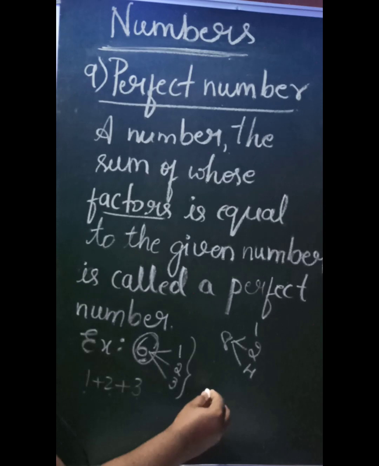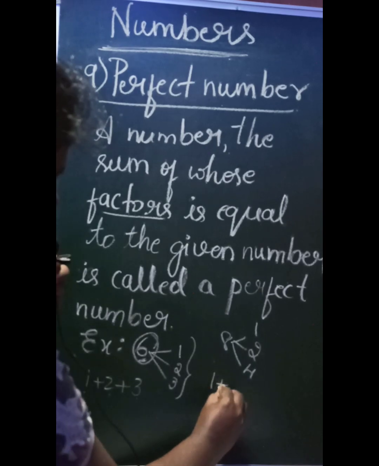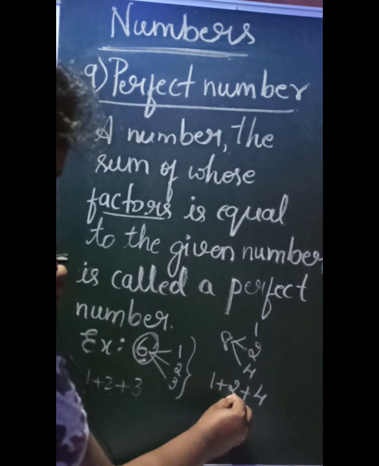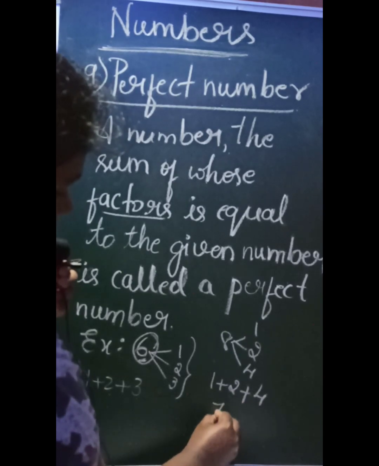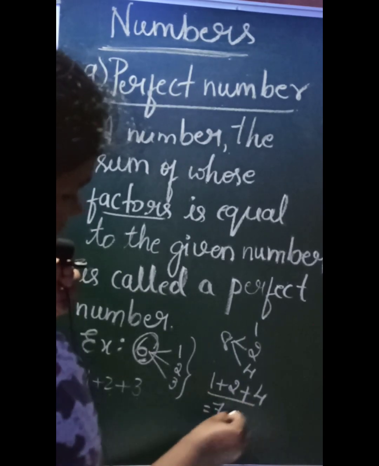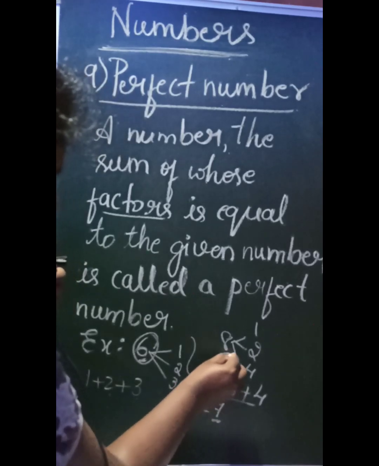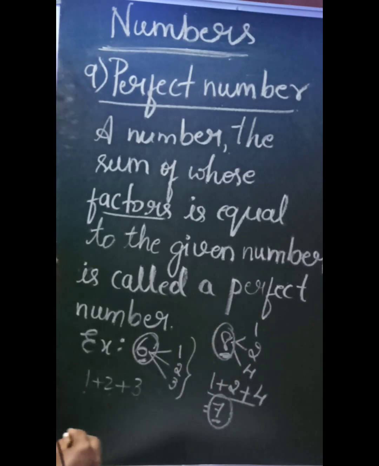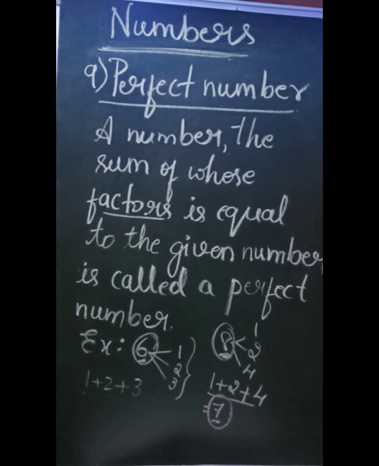Now add these numbers. 1 plus 2, 3. 3 plus 4, 7. So the sum of these three numbers is 7, but the given number is 8. See the difference? 8 doesn't form a perfect number because the sum of the factors is not equal to the given number.